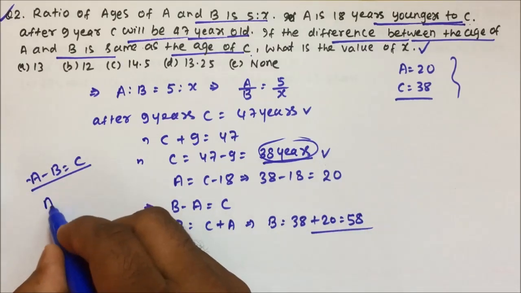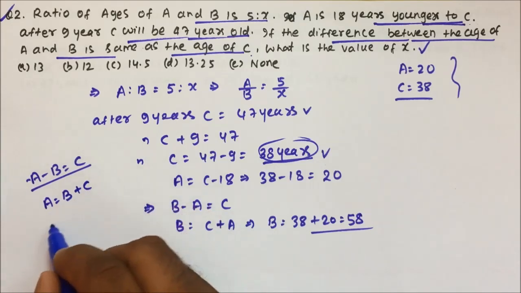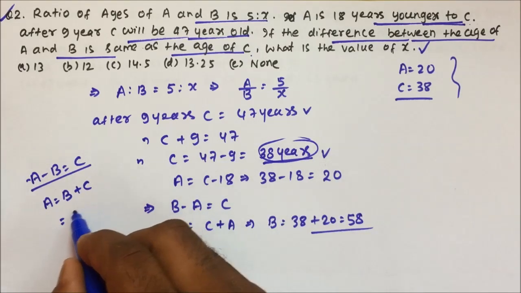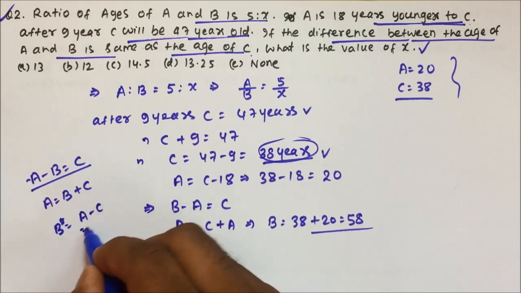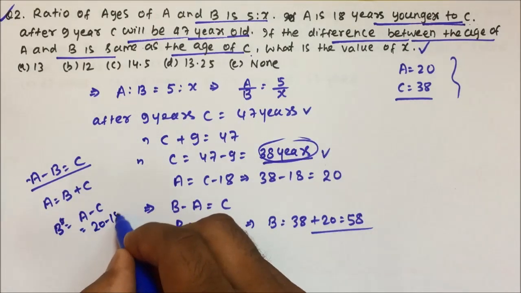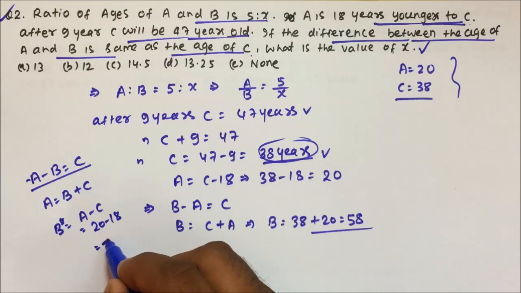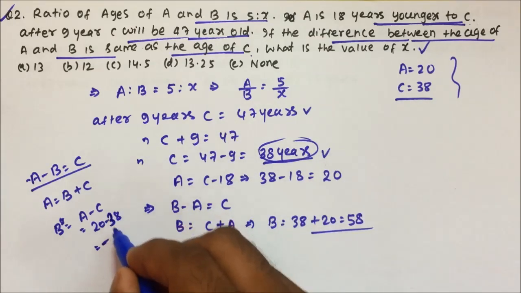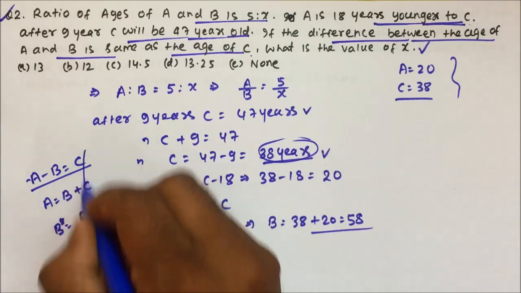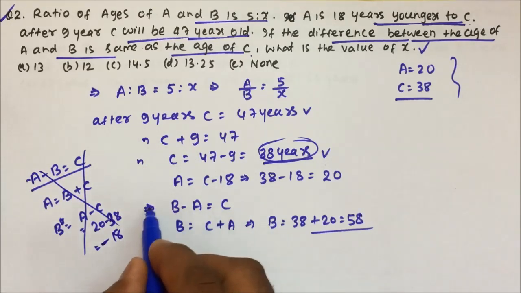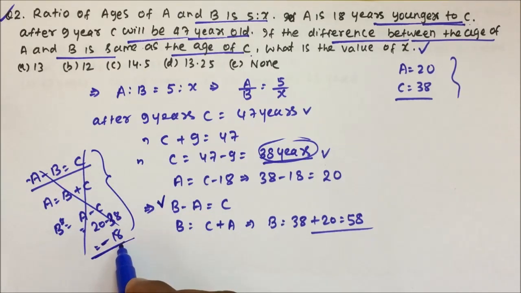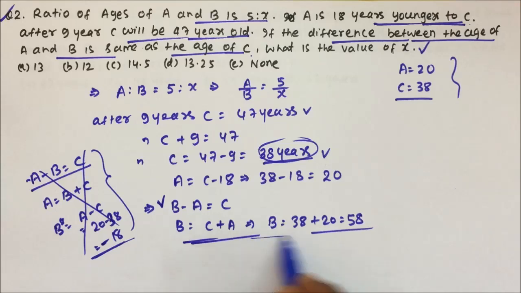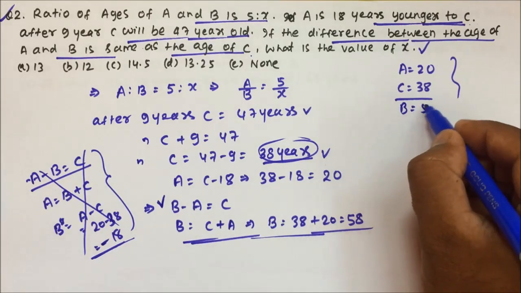Now friends, if you see A is equal to B plus C, so B we have to calculate. So B will become A minus C. So A is 20, and 20 minus 18... B's age will become minus 18, which is wrong. So the difference we have taken is B minus A. The reason is if you take A minus B, then we will get a negative age. So that is wrong here, friends. Now the age of B also I got, 58.